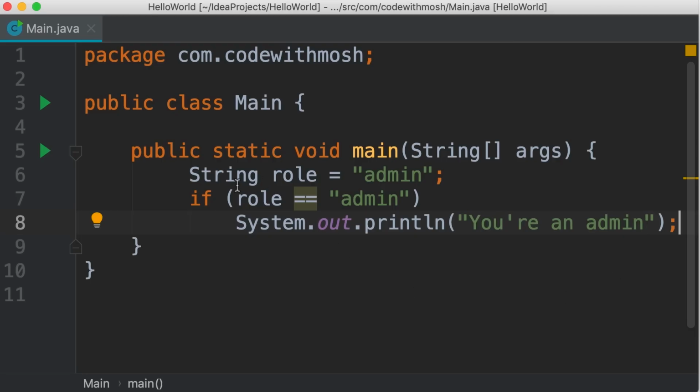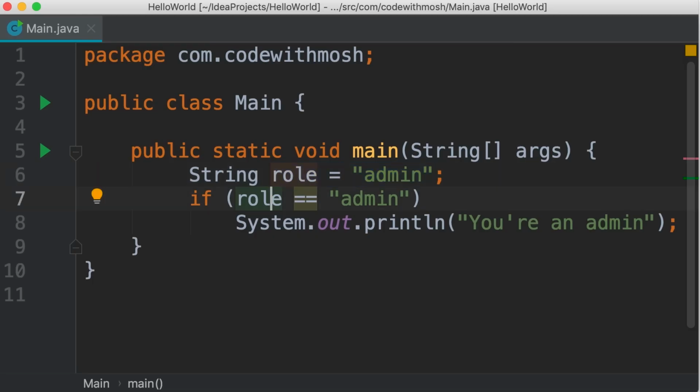Now you might be wondering why we have this condition here. It's obvious that this condition is always true because we have set role to admin. But this is just for demonstration. In a real program, we're not going to hard code this admin here. So we're going to read the role of the current user from somewhere else. We don't know what it is at the time of writing code.